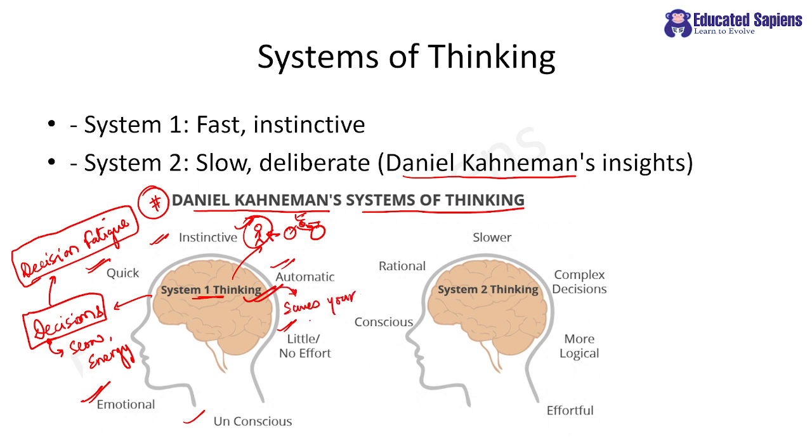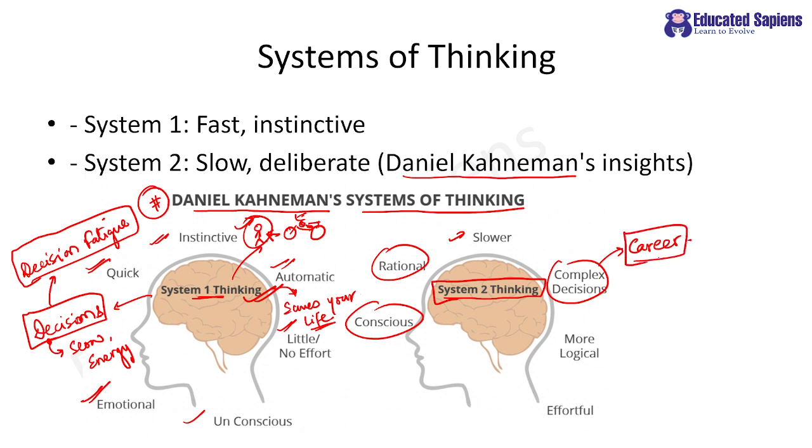But my dear students, there is another type of thinking which is called system 2 thinking. Please remember, it is slower. You will realize all the pros and cons of the matter. It is a very conscious choice, and it helps us to take complex decisions. For example, you all might be wanting to change your career. So you might be weighing, okay, these are my pros, these are my cons, how will I plan? System 2 thinking is much more logical and effortful. So please remember, we cannot do system 2 thinking for all things, right?